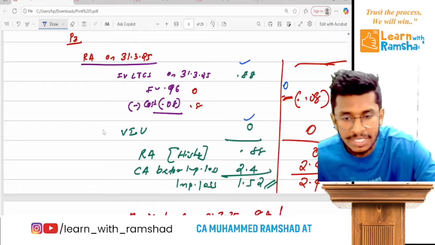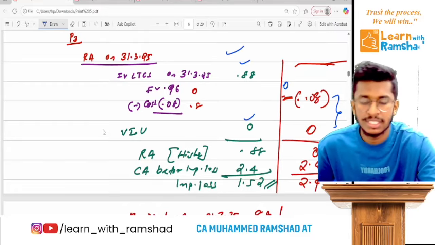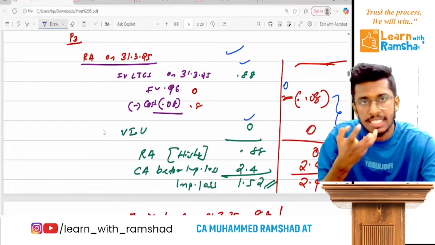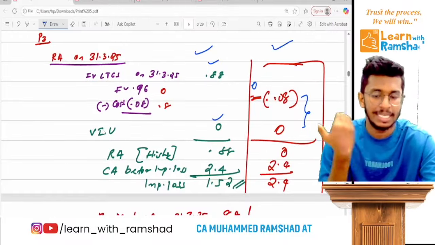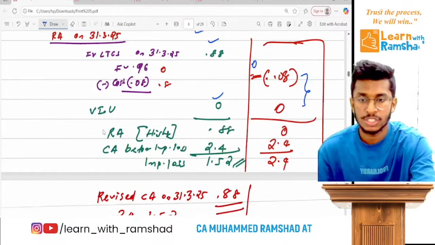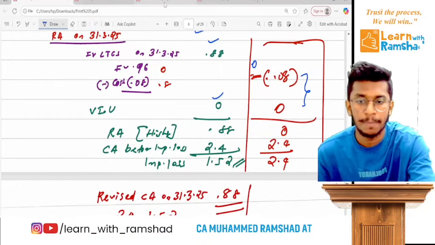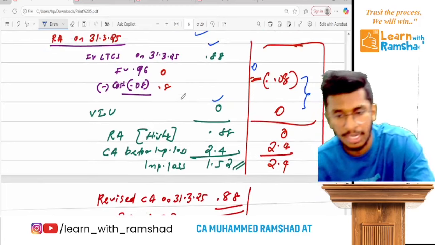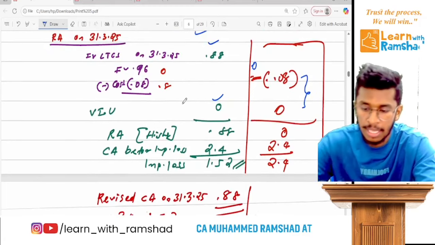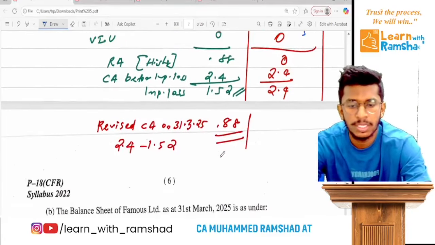So I personally prefer you can use this because that you will get easily, but principally this is a bit more right. Ready? So that's it. So both the answers are given by the ICMAI, ready? Both the answers they have given in their answers. Clear? Okay.